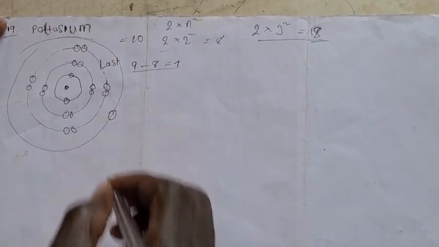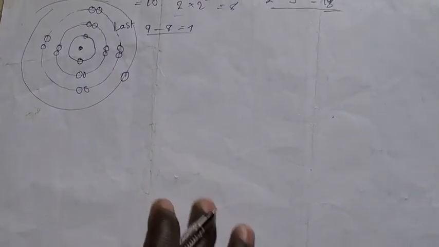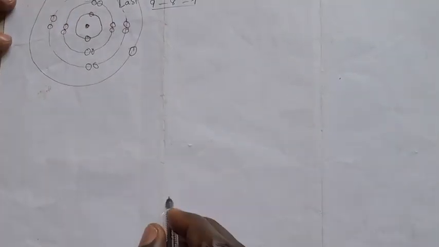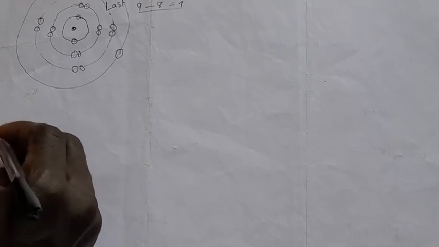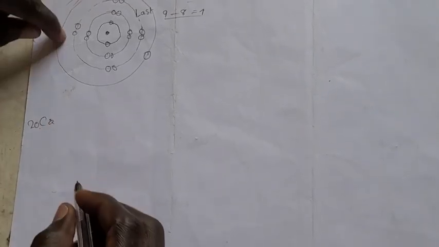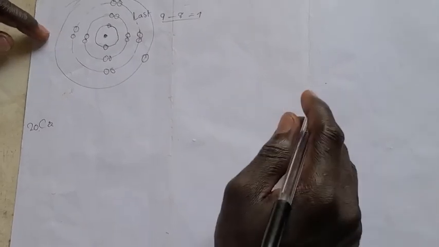You understand? So remembering this rule, let's draw. If you draw calcium, the difference between calcium and potassium, calcium being atomic number 20 now, it's not hard. It's just to put 1 more, and you get your 20. So that's it.